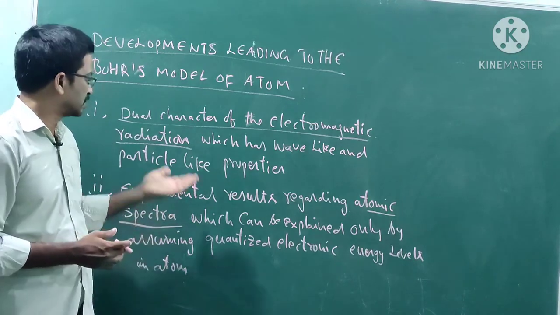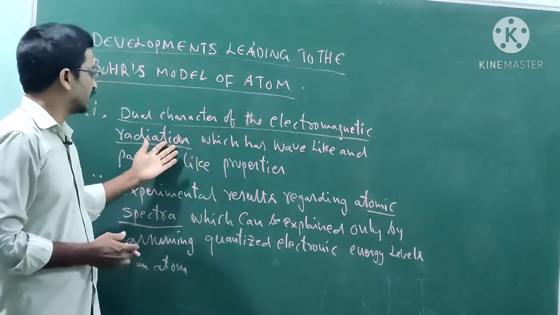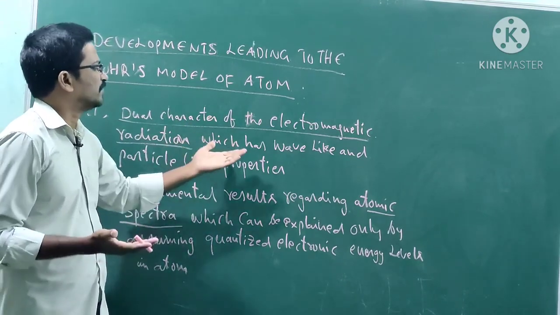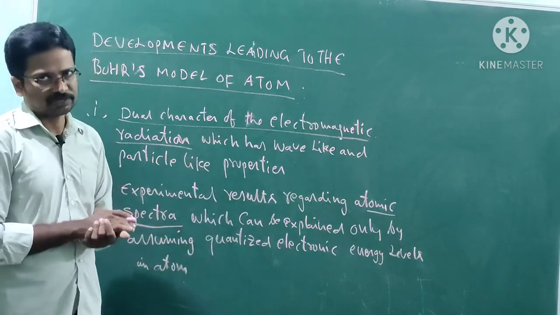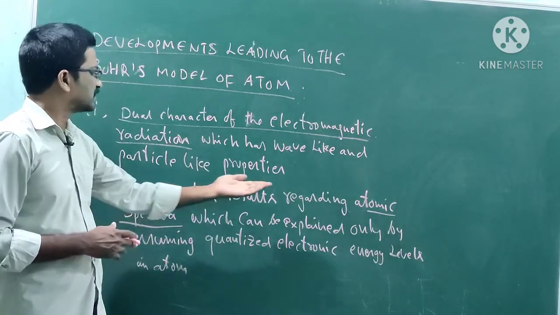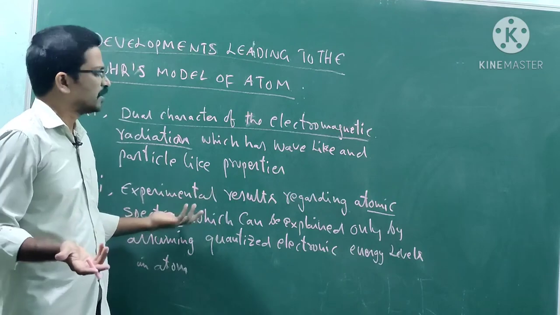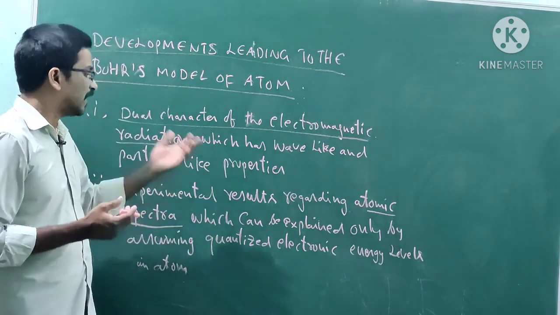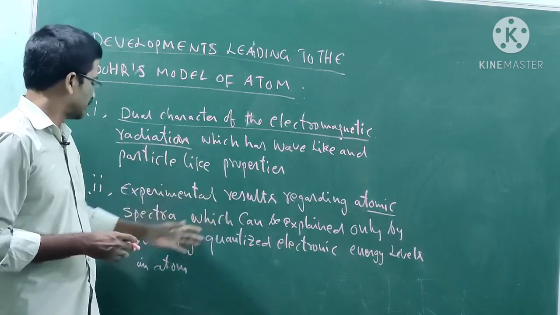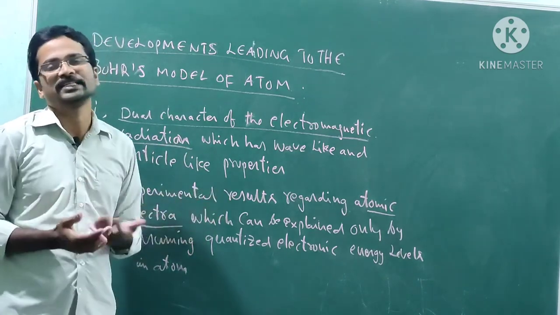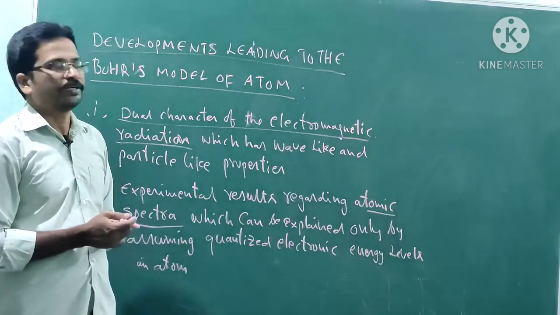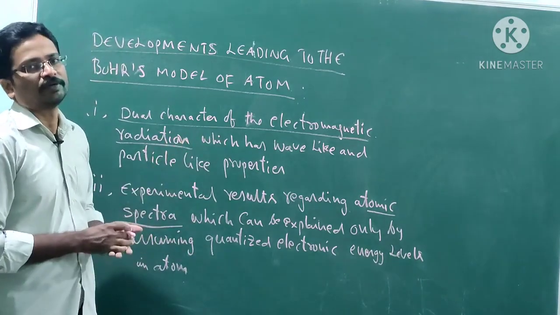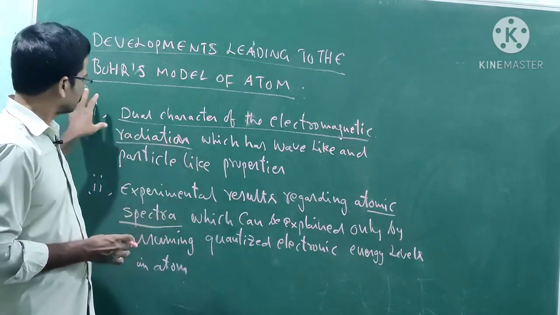The dual character of electromagnetic radiation means electromagnetic radiation has wave-like and particle-like properties. Next, the experimental results of atomic spectra: experimentally we get atomic spectra from atoms, which can be explained by assuming quantized energy levels of an atom. One by one, we look into these concepts.